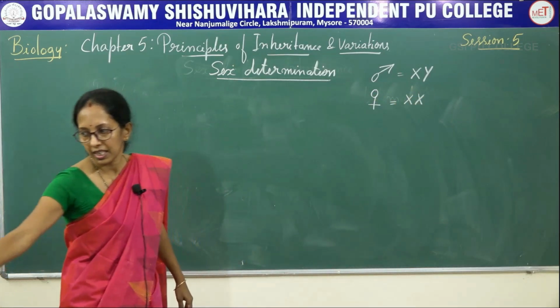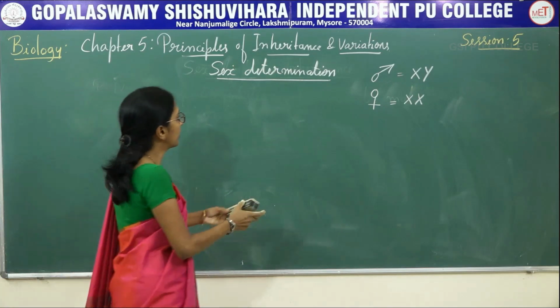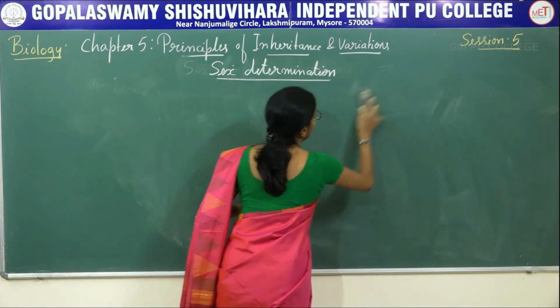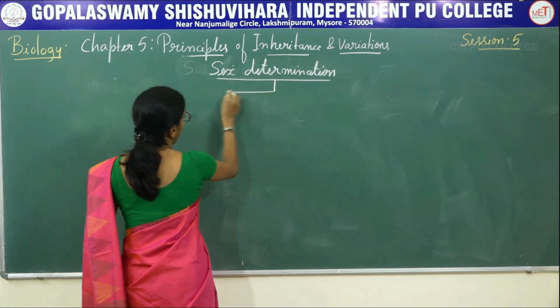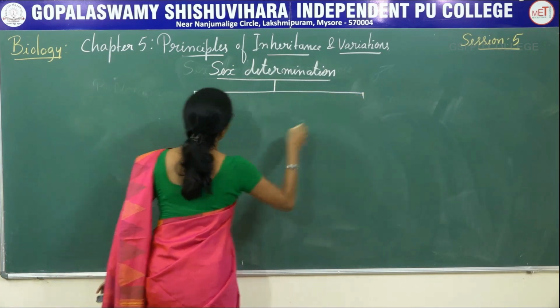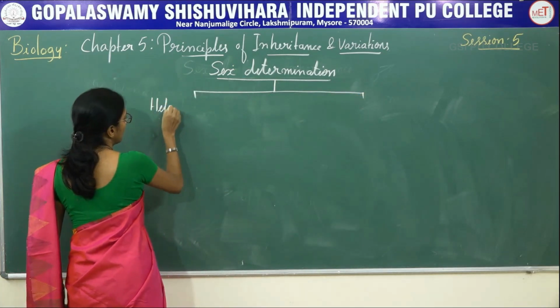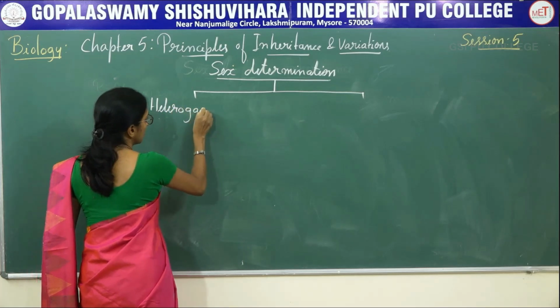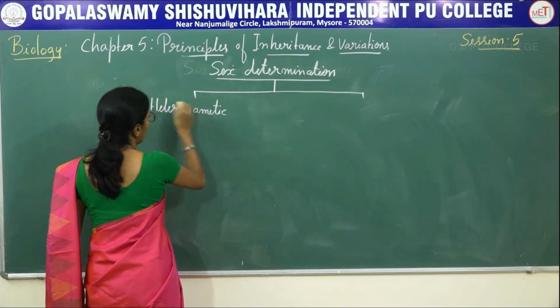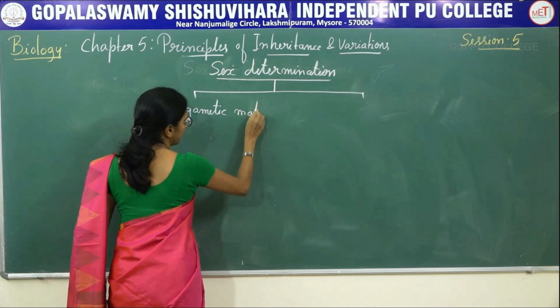Now coming to the next, there are two different types of sex determination. The first is heterogametic male.